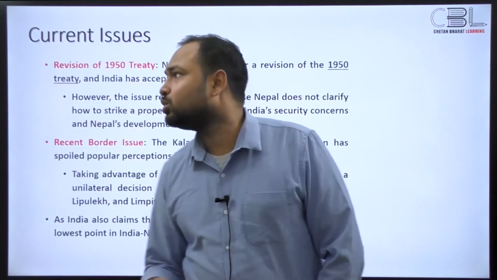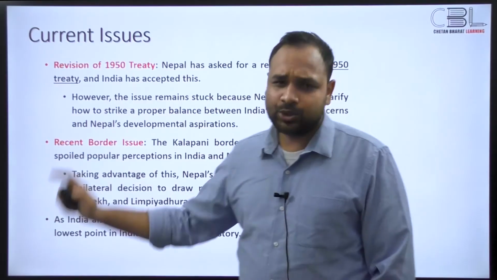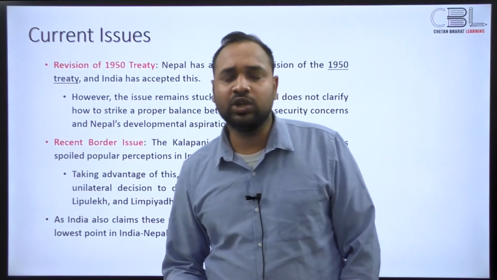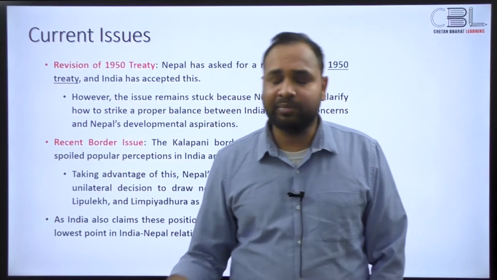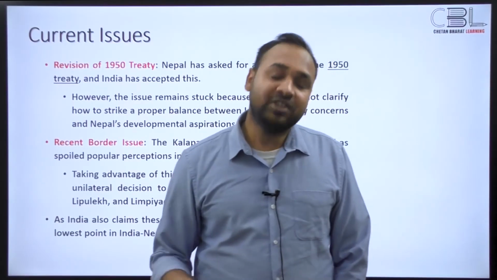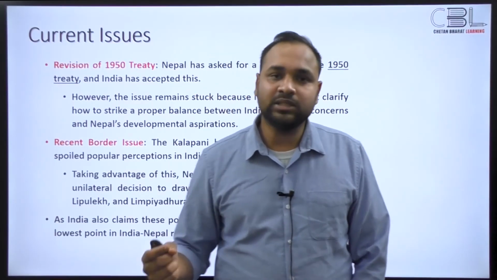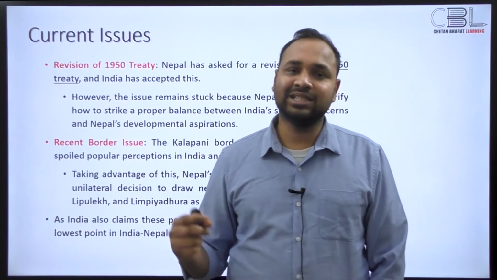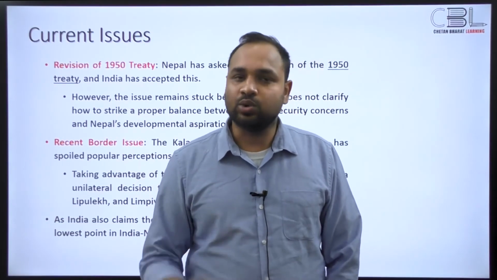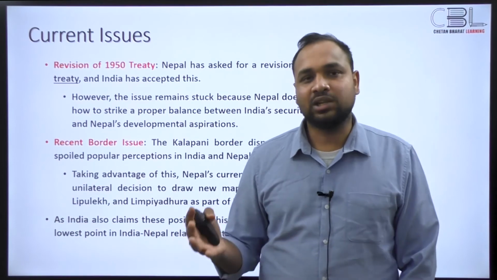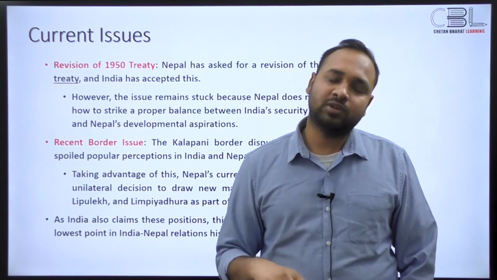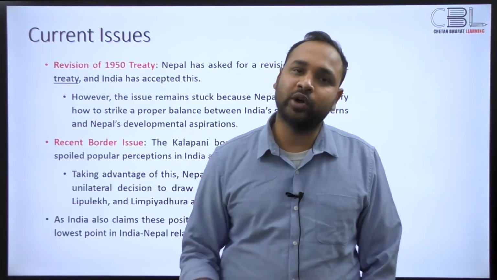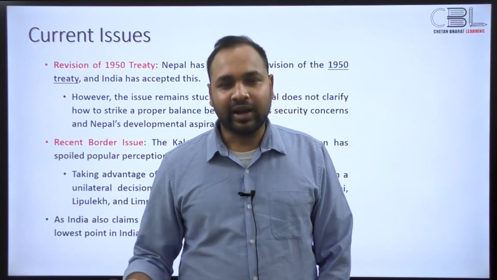But first, let's get to the current issues that dominate the conversation on India-Nepal relations. The first and foremost is the 1950 Peace and Friendship Treaty, which many Nepalese political scientists say reflects a very Curzonian attitude to things. Now, Lord Curzon, who was the Viceroy of India, believed in this policy of subduing neighbors, of ensuring that they follow a certain line, right?